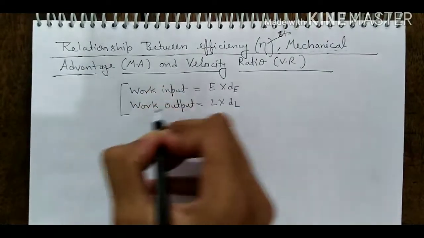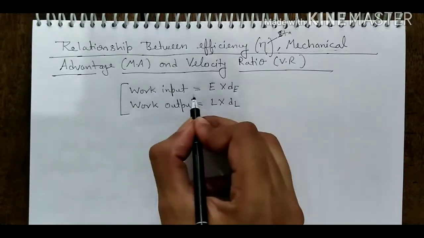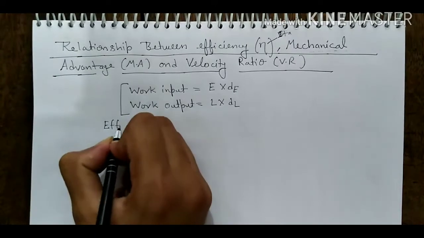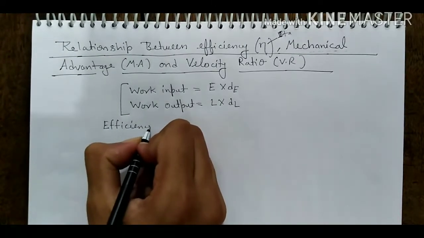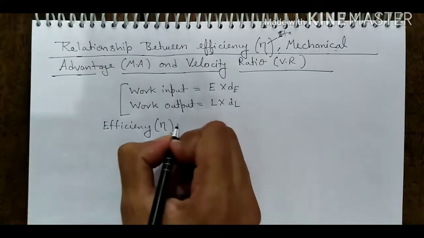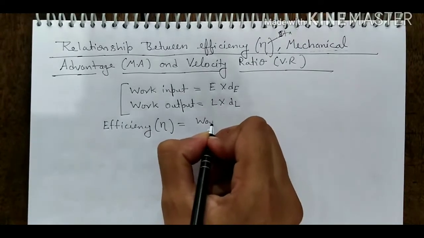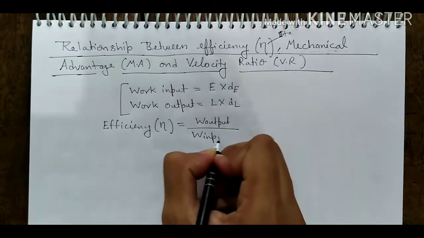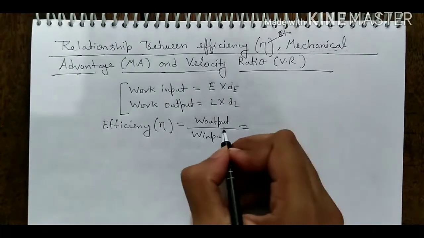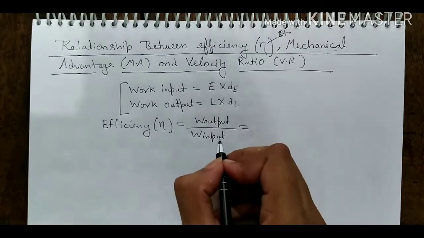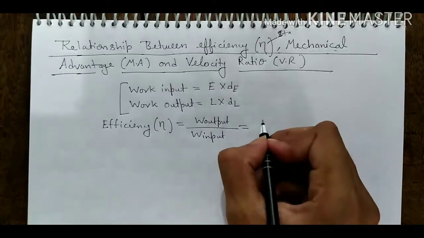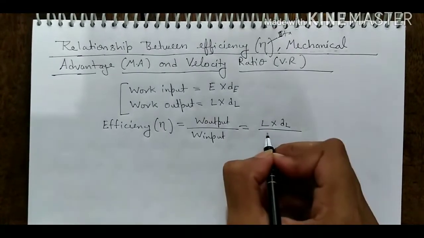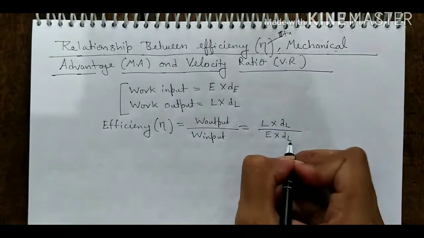We have discussed work input and work output. Now we know that the efficiency eta of any machine is work output upon work input, work done by the machine upon work done on the machine. Work output means load into DL and work input means effort into DE.